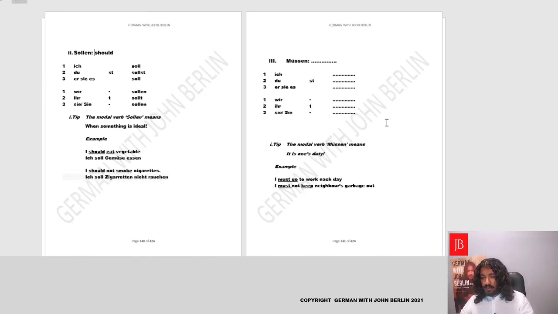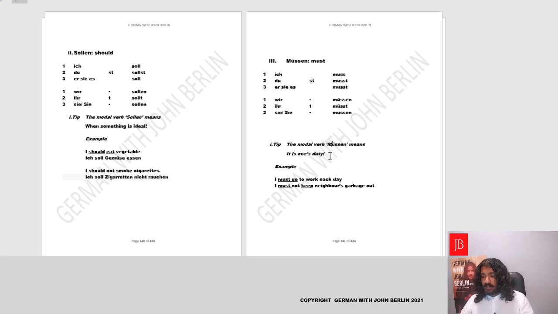The third verb we learned is müssen. Now müssen is interpreted like must in English, and we'll see if we remember the conjugation. Help me out. Ich muss. Very good. Will it be triple S? No, it'll just be must. And it'll also be must in RCS. Fantastic. Wir müssen with an umlaut, like in the infinitive form. Ihr müsst with an umlaut. Fantastic. And Sie, Sie müssen. Fantastic. So we got the conjugations right.